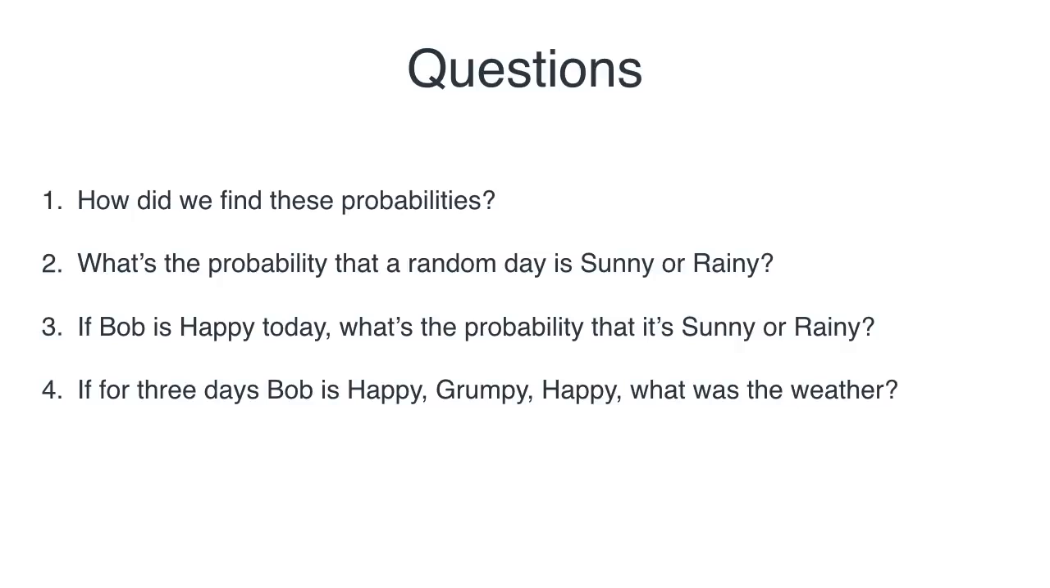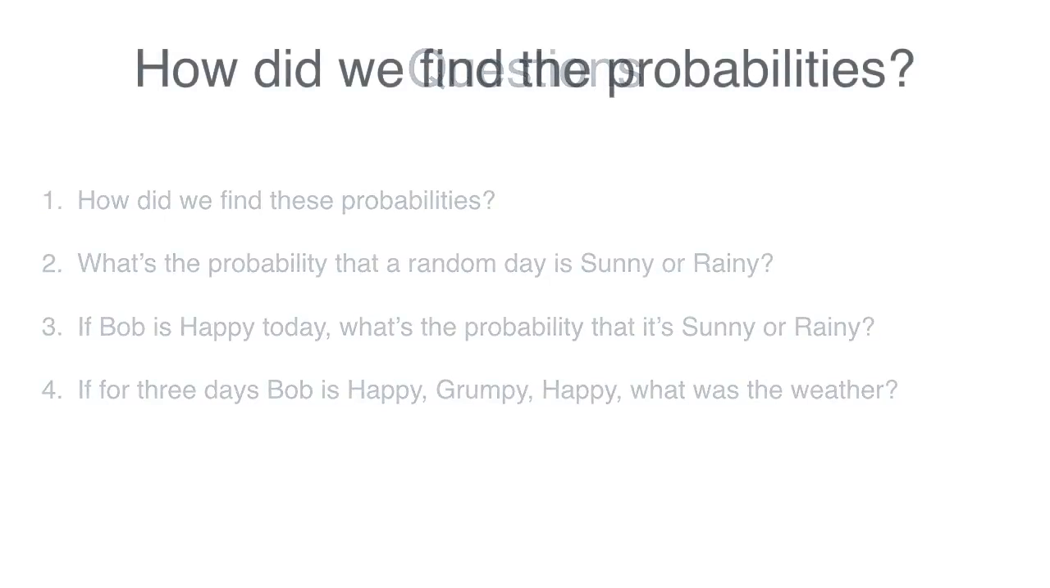And the fourth type of question is, if for 3 days in a row Bob is, say, happy, grumpy, happy, then what was the weather most likely to be? So let's start with the first question. How do we find these probabilities?